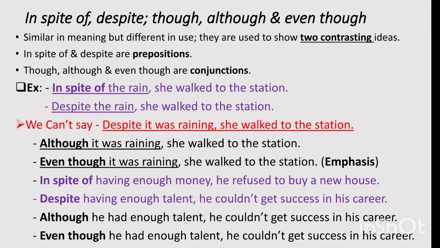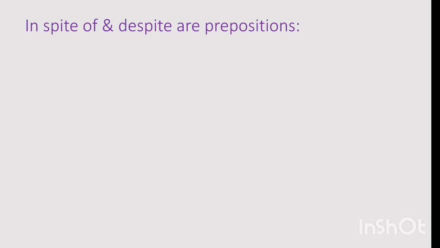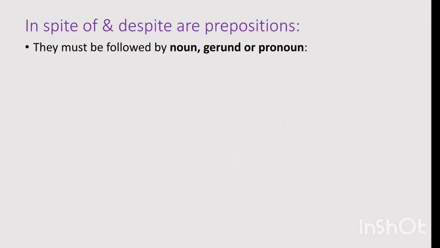So let's have some more examples to get some more clear idea. First we take examples of in spite of and despite. In spite of and despite are prepositions, that I have already told you, and they must be followed by a noun, gerund or pronoun.